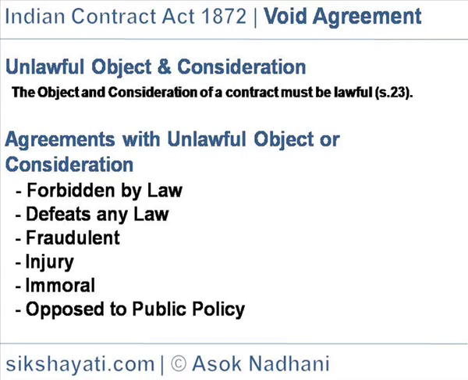Example: A agrees with B to let her daughter live with B as B's wife without marrying B. The agreement is unlawful, being immoral. A lends money to B to help prostitution. After some period, A asks for return of money. Held, the contract is illegal and A cannot recover the money.